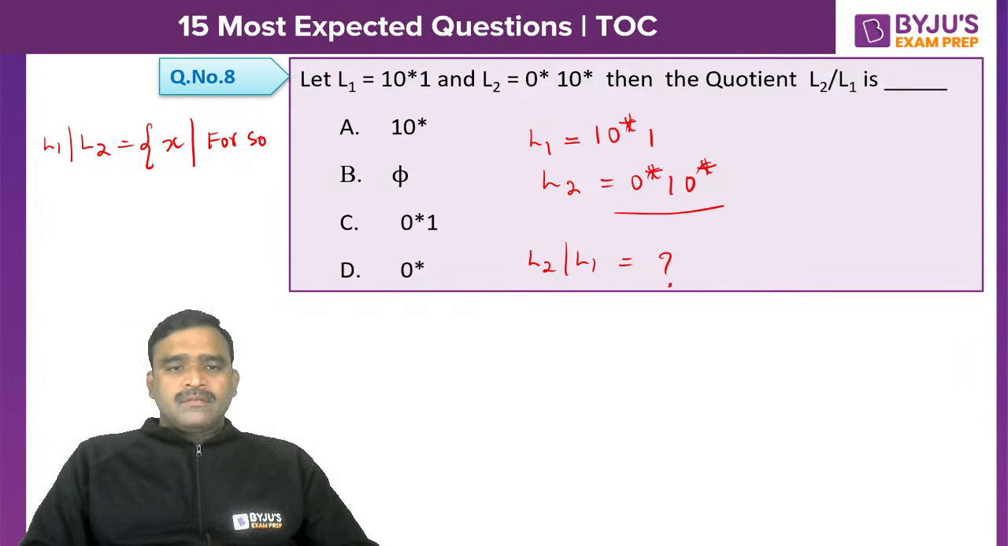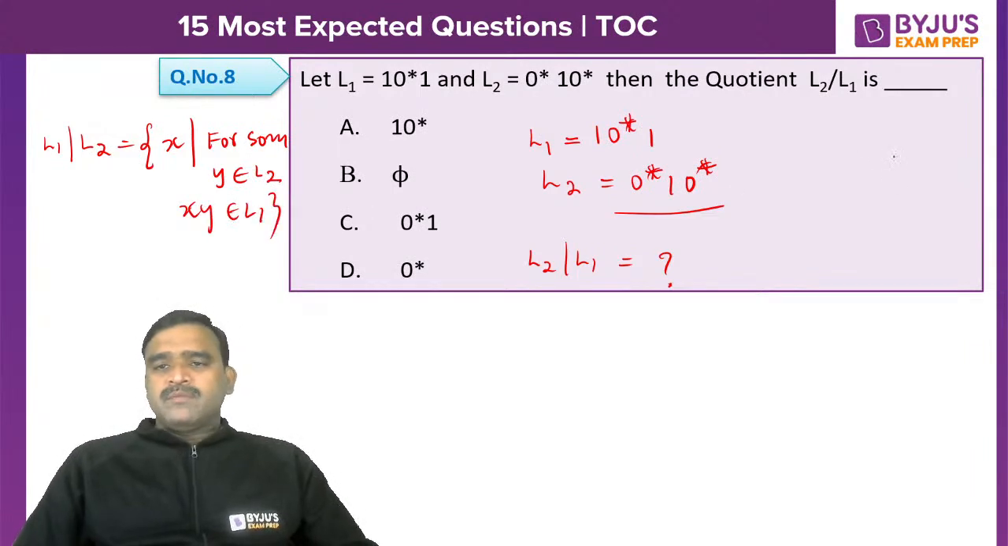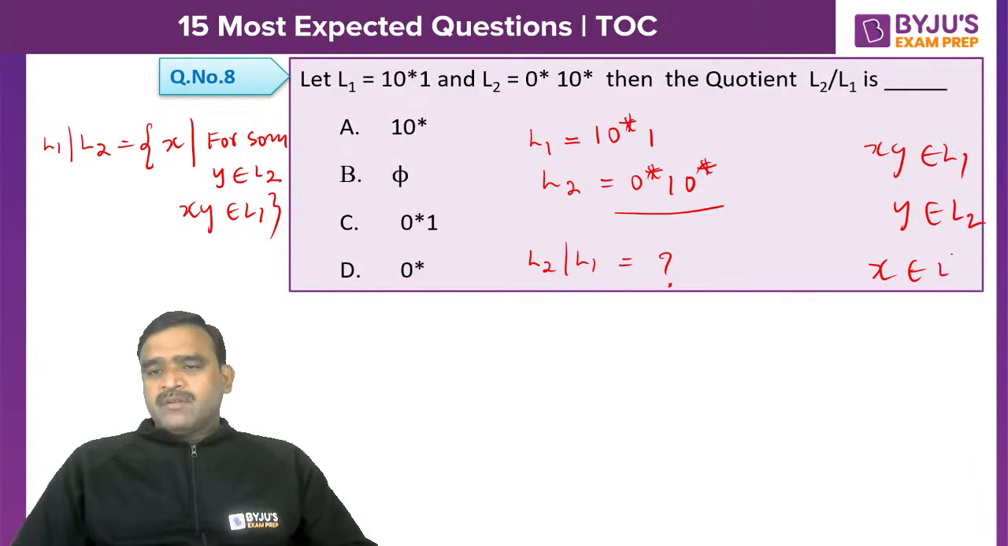For some Y belongs to L2, XY must belong to L1. It is very simple. For example, XY is present in L1 and Y is present in L2. It is like a division. X will be present in L1 by L2. So we have to find out all possible values of X. That is a challenge here.